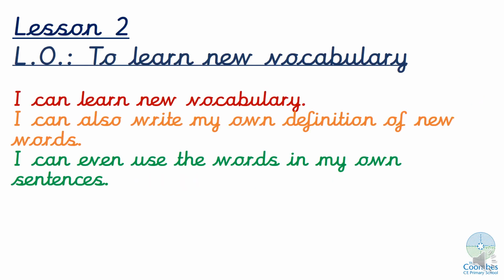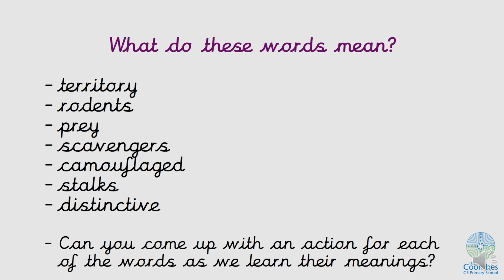Today we're going to be learning new vocabulary. You're going to show that you can learn new vocabulary. You're also going to write your own definition of new words and use them in your own sentences. So we're going to be looking at the words that you highlighted yesterday. So we have territory, rodents, prey, scavengers, camouflaged, stalks, and distinctive.